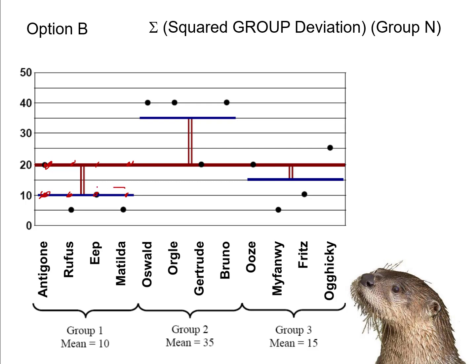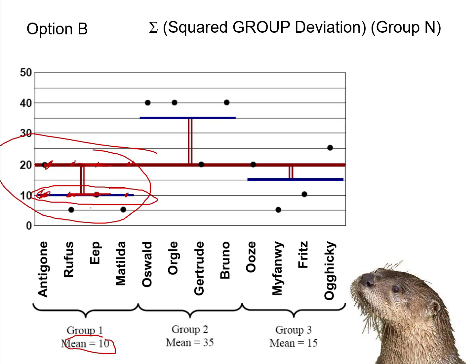But everyone in that group, their predicted score is 10 because they're in group 1. The mean for group 1 is 10. So everyone has the same predicted score, and predicted score minus the grand mean is the same for everyone in that group. So I could simplify that just to take this group mean minus grand mean times the number of people in that group, and that's an easier way to do it.